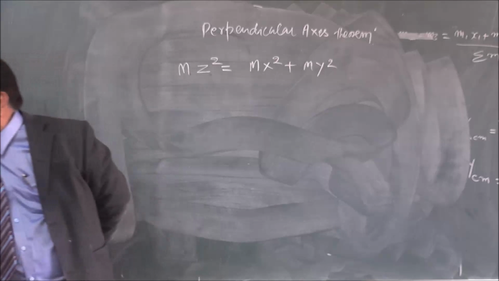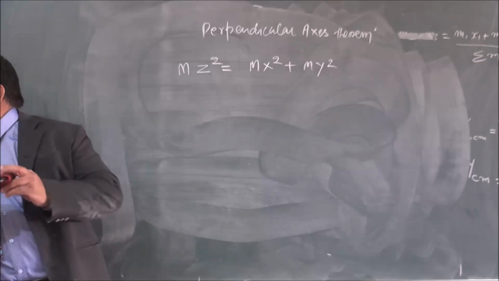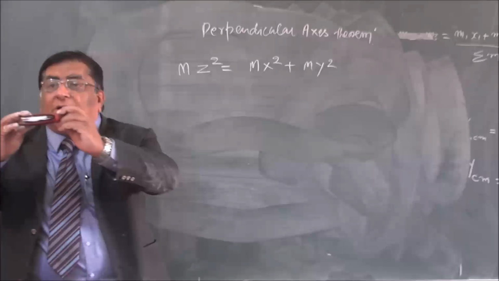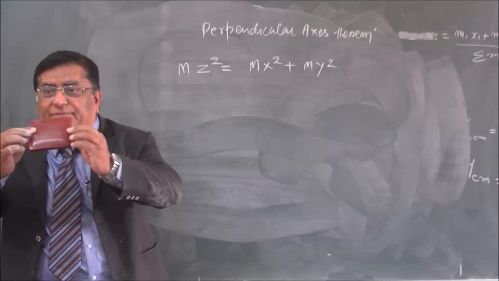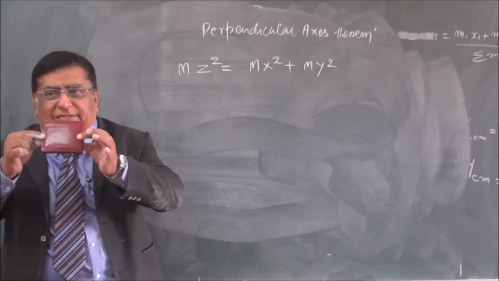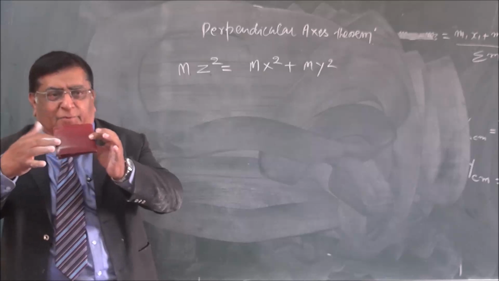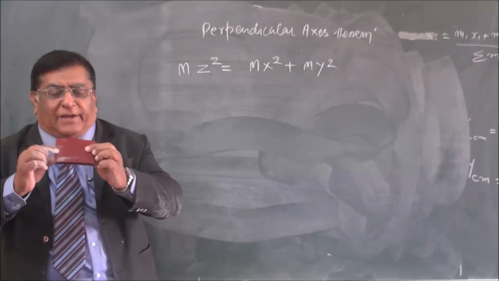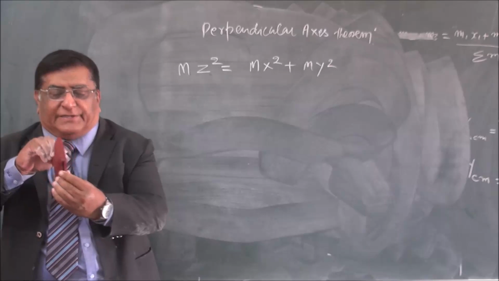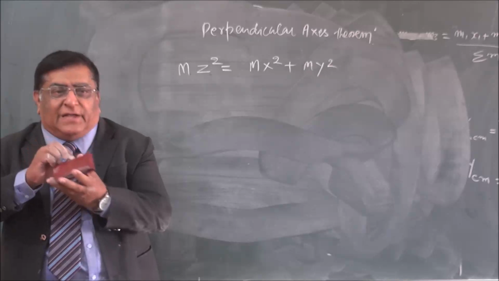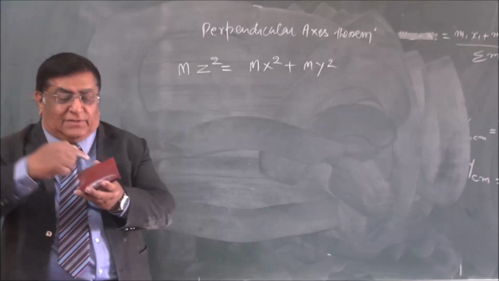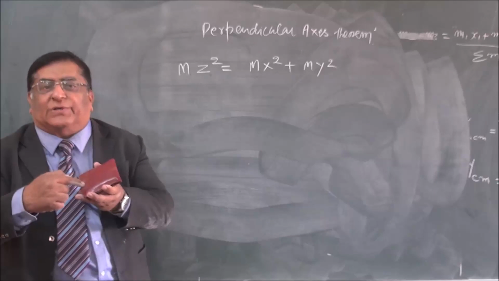You see, yes, this is a body here. I am rotating it like this. Where is the axis? This is the axis. Is it within the body? Within the plane of the body? Perpendicular to it, this. Hold it here and rotate it this way. Right? I call it x-axis. This I call y-axis. This is also in the plane. This is also in the plane.